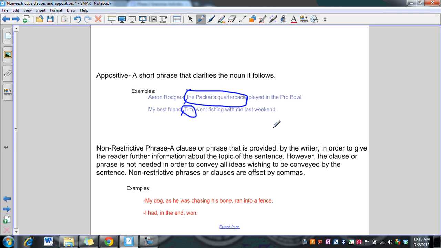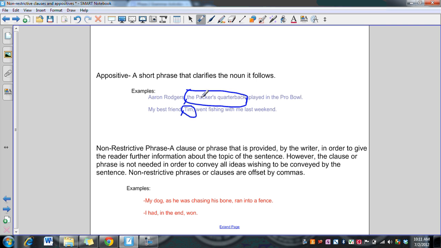Now, a non-restrictive is very similar. It is a clause or phrase that is provided by the writer in order to give the reader further information about the topic sentence. So it provides extra information that may not be needed for the sentence to make sense. However, the difference between the appositive and the non-restrictive is that the information included in between the commas is just extra information that will help the reader understand what the writer is talking about, whereas an appositive has to be a synonym for the phrase or word that it comes after.